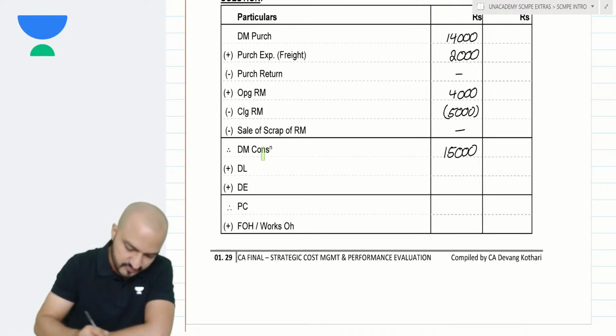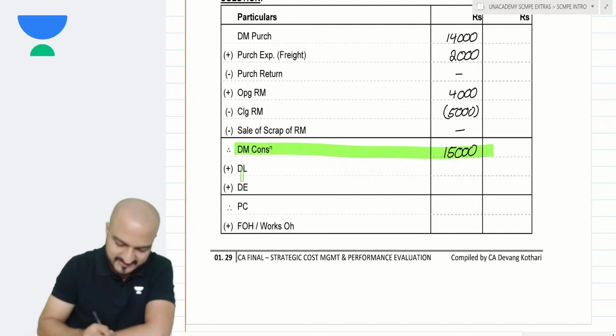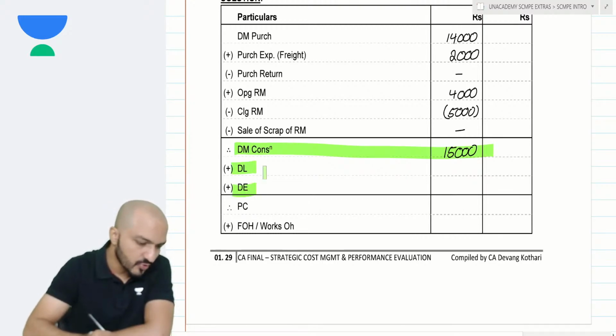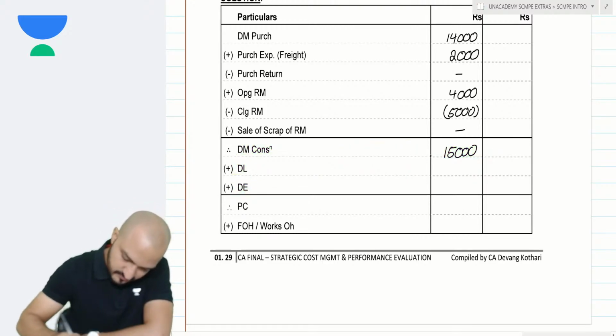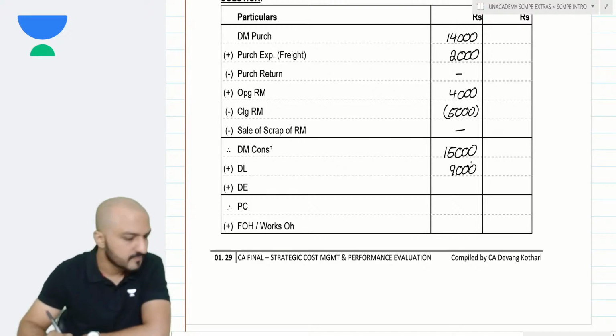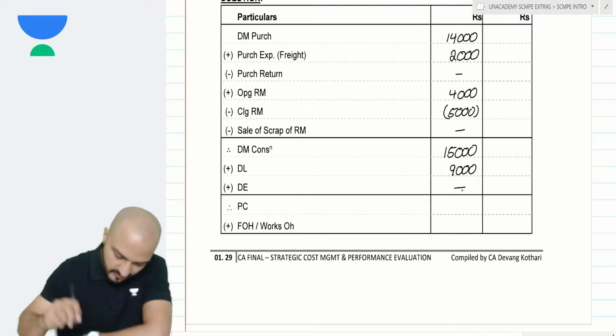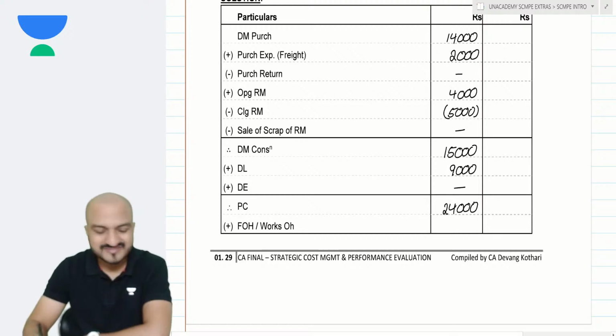15,000 becomes my direct material consumption, plus direct labor and expenses. Direct labor you are given is 9,000. Are you given any direct expenses in the question? No, direct expenses are not given. So that makes my prime cost 24,000 plus the factory overheads.